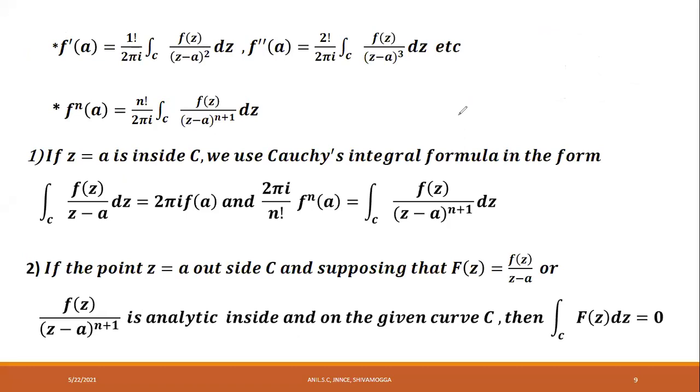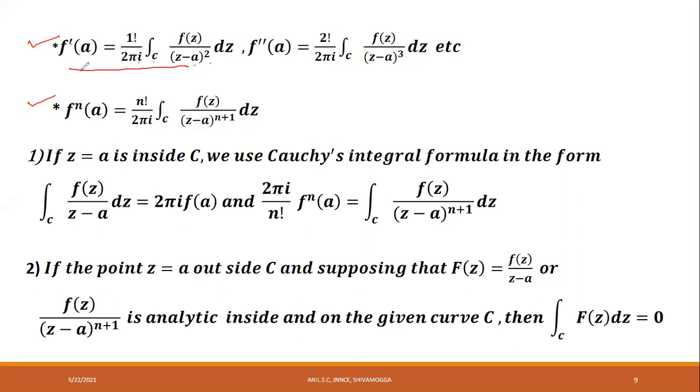Working rules to solve problems. You have to follow two working rules here. These are consequences of Cauchy's integral formula. f dash a is equal to 1 factorial divided by 2 pi i into the integral over C of f of z divided by z minus a whole square into dz. You note down this formula.